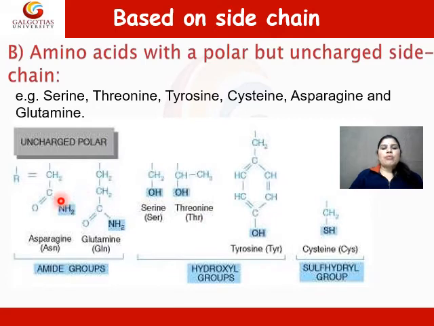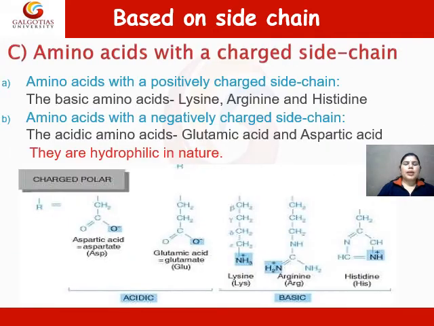The side chains of asparagine and glutamine have a carbonyl group and an amide group that can also participate in hydrogen bond formation. These are the examples of amino acids with their structures.